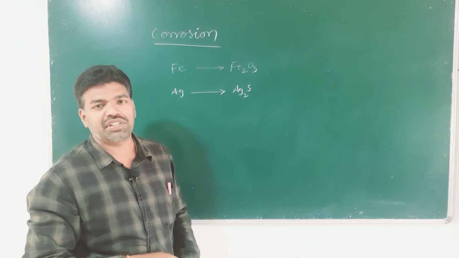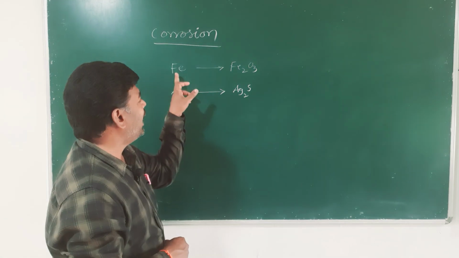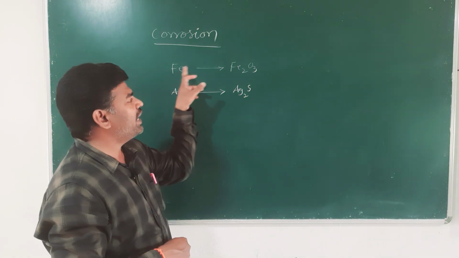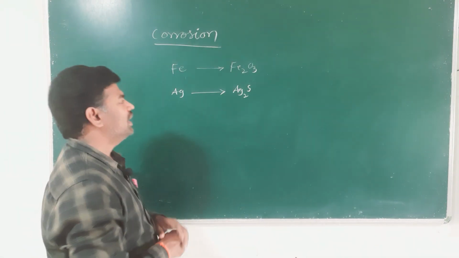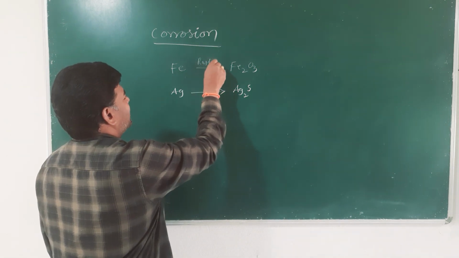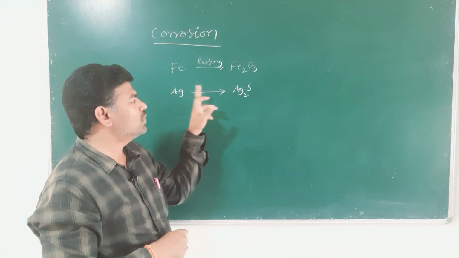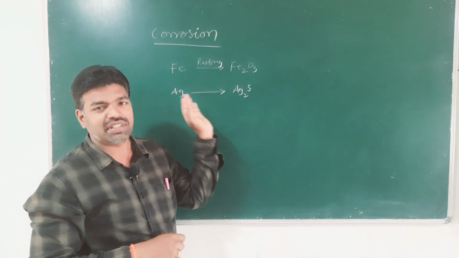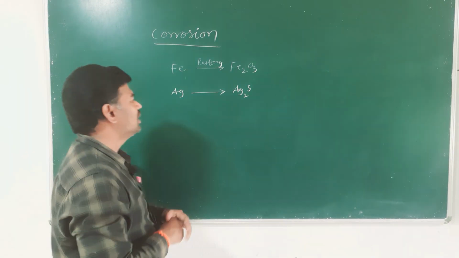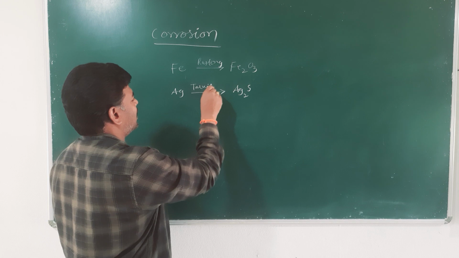The conversion of iron into iron oxide is called rusting, and the conversion of silver into silver sulfide is called tarnishing.